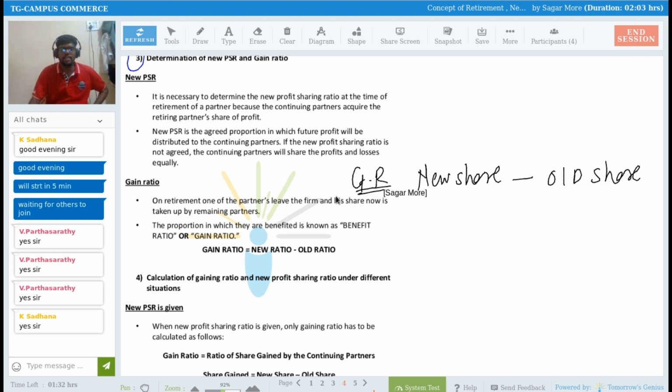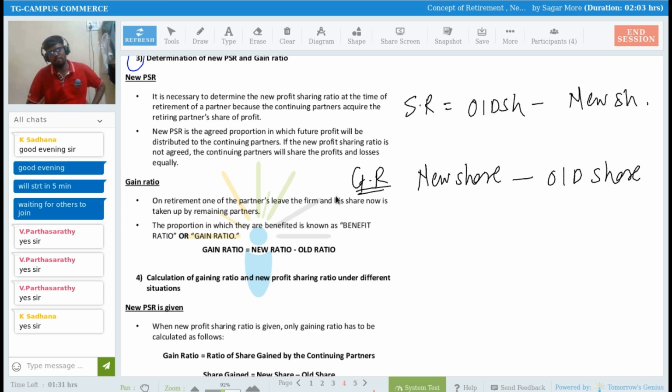And what was the formula for sacrifice ratio? Sacrifice ratio is equal to old share minus new share, right? That was the formula for sacrificing ratio that we studied in admission of a partner.